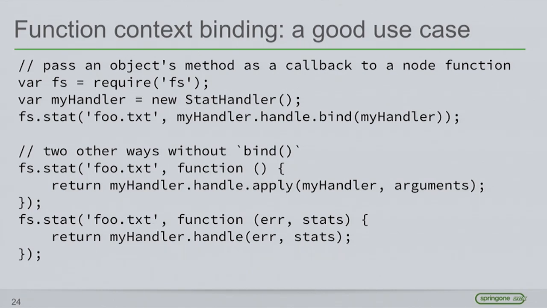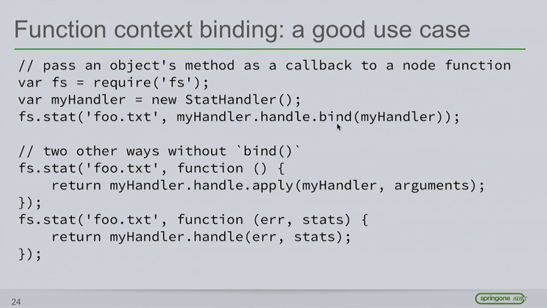But here are some good use cases for it. I'm using a little bit of Node.js here. I'm accessing this module in Node.js called FS. It's the file system module available in Node. And I'm using the stat function here. And the stat function takes two parameters. It takes a file name, file path, and it takes a callback function. So, but I want the callback function to call a function called handle on my handler, which is an object. So how do I get it to call my function?